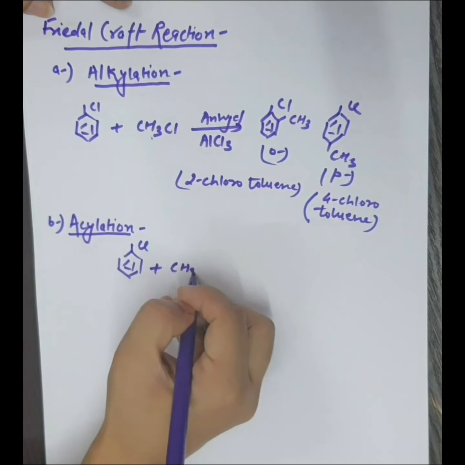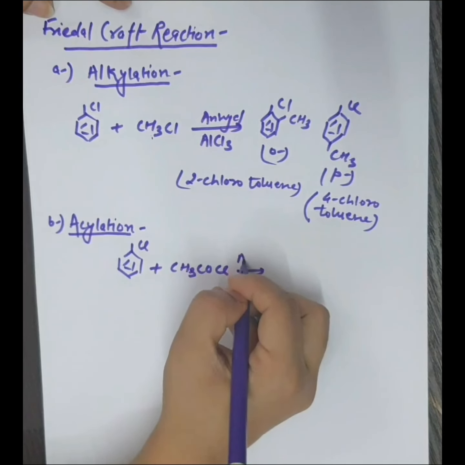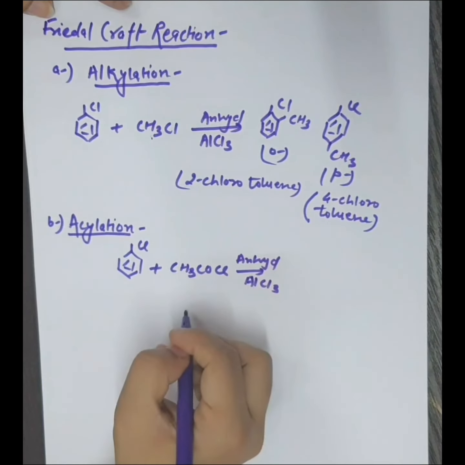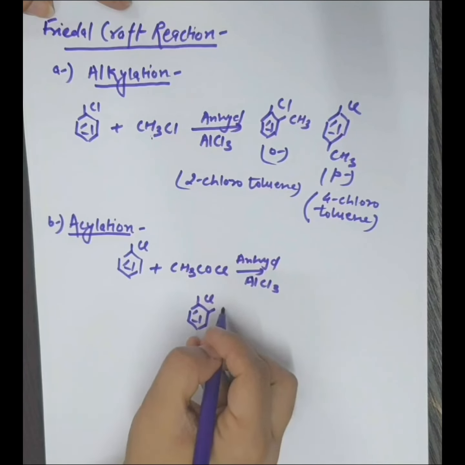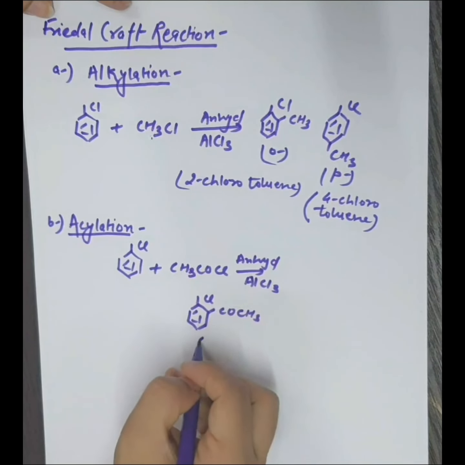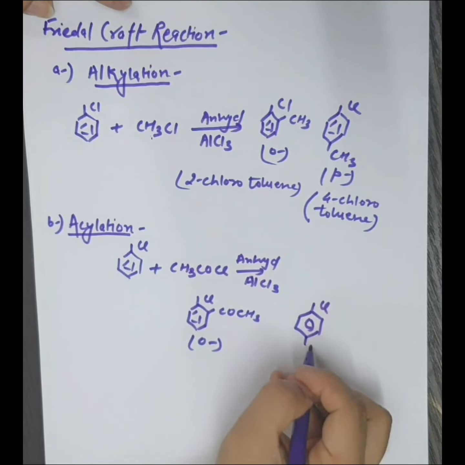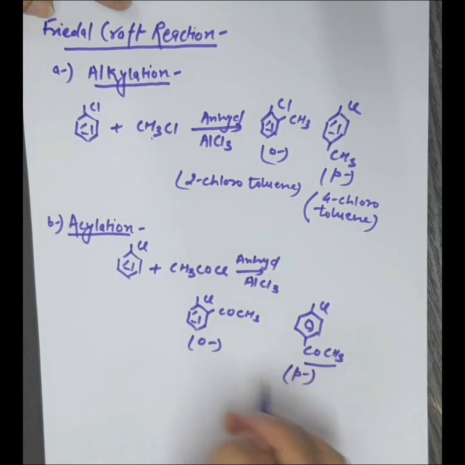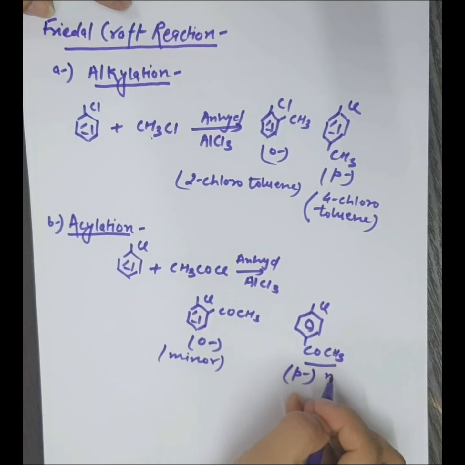Here we will consider acetyl chloride, CH3COCl, with the same condition, anhydrous AlCl3. The same two products will be formed, with COCH3 at the ortho product and this is the para product. Again this is minor, this is major.